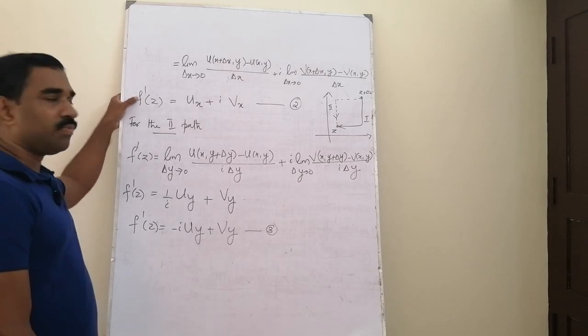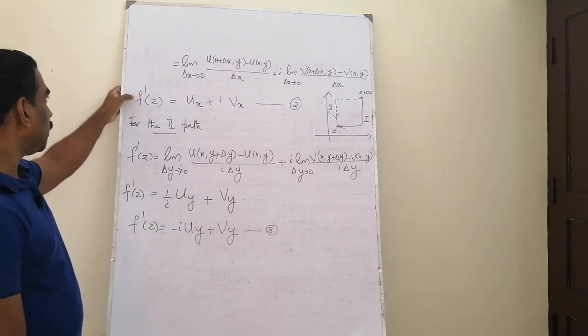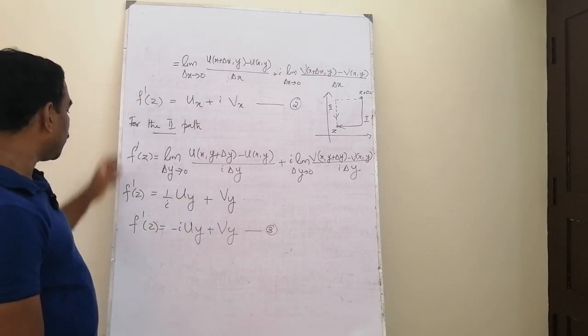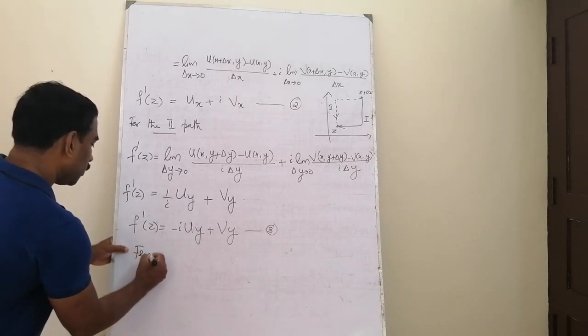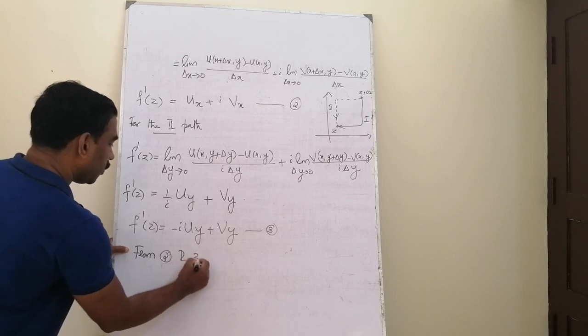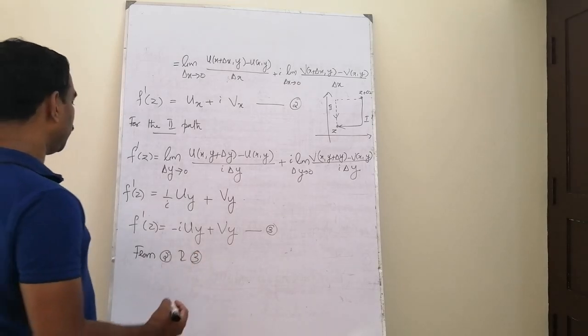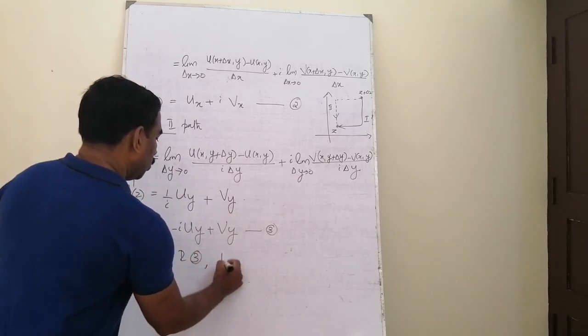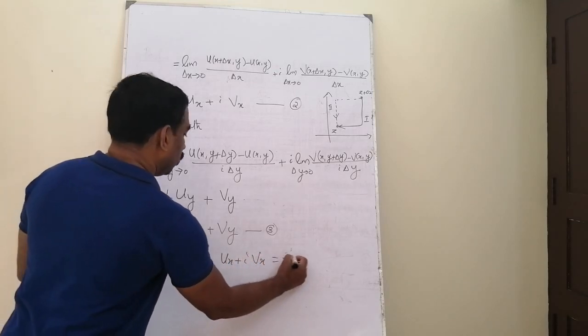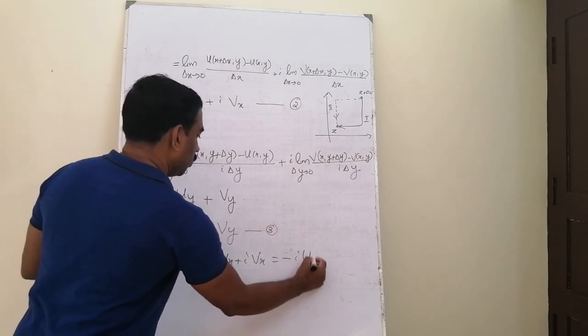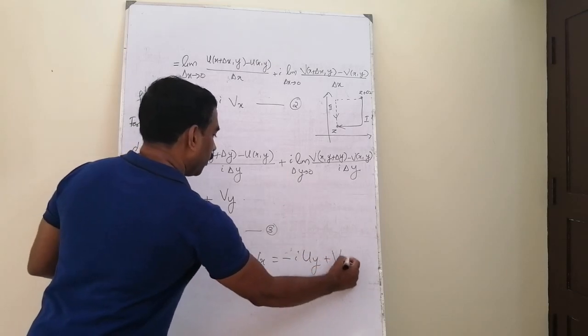Since it is given that the function f of z is differentiable at z, the two different values for this f dash z must be identical. Hence from equations 2 and 3, these two values of derivatives must be identical. That is u x plus i v x is equal to minus i into u y plus v y.